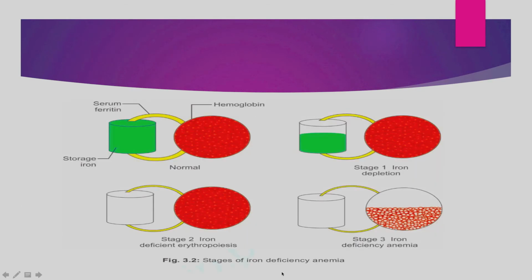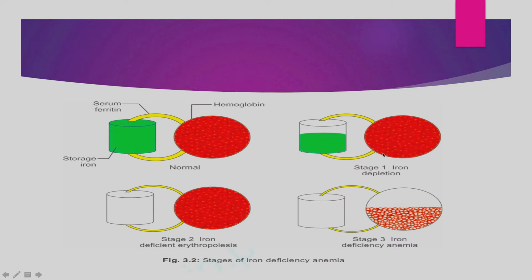So these are the three stages. Number one, this is the normal stage. So this is the hemoglobin, right? These are the RBCs filled with hemoglobin, and this green here represents the storage iron, the serum ferritin and the hemosiderin, right? So everything is normal. In stage 1, iron depletion, the storage iron, the serum ferritin and the hemosiderin levels are coming down, but the hemoglobin is normal, the serum iron is also normal.